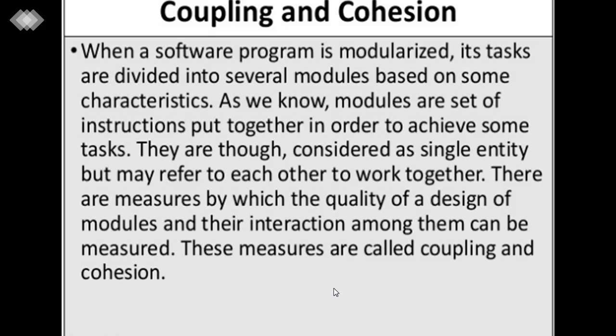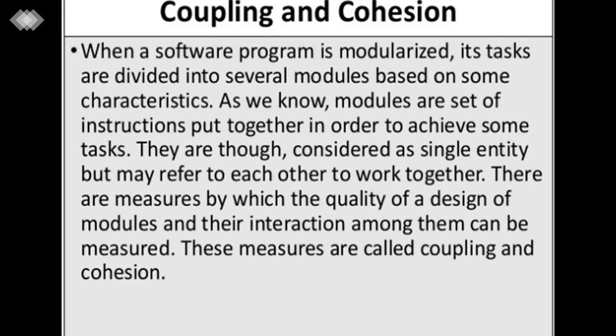When a software program is modularized, its tasks are divided into several modules based on some characteristics. As we know, modules are sets of instructions put together in order to achieve some task.